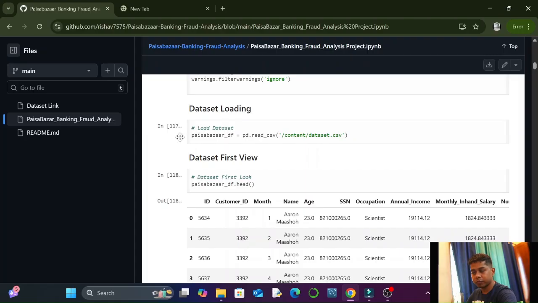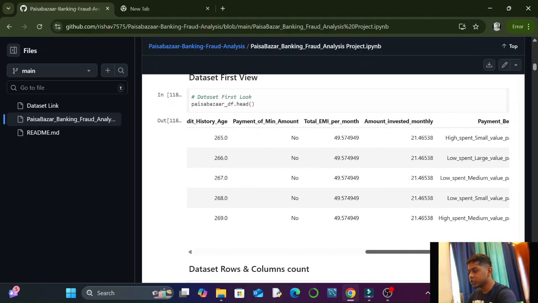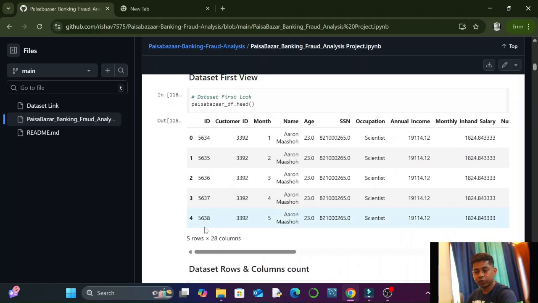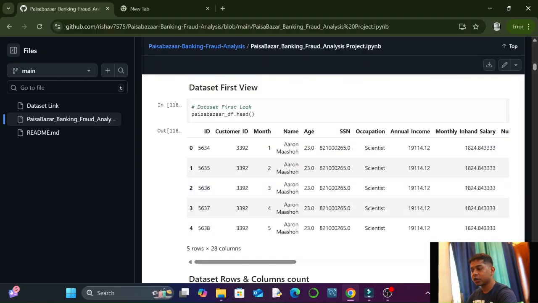We have taken a name for the dataset, Paisabazaar_df. I have taken a variable and imported the dataset into that variable. We have written pd.read_csv to read the CSV file that we have. And here we have taken the first look of the data with Paisabazaar_df.head(). We have got the first look of the data. As you can see, all the columns and the top 5 rows, because head shows the top 5 rows. If we mention 10 or 100, then it will show the top 10 or top 100 rows.